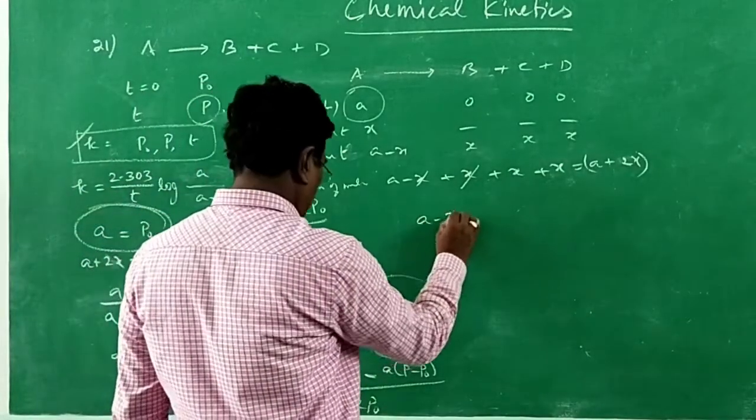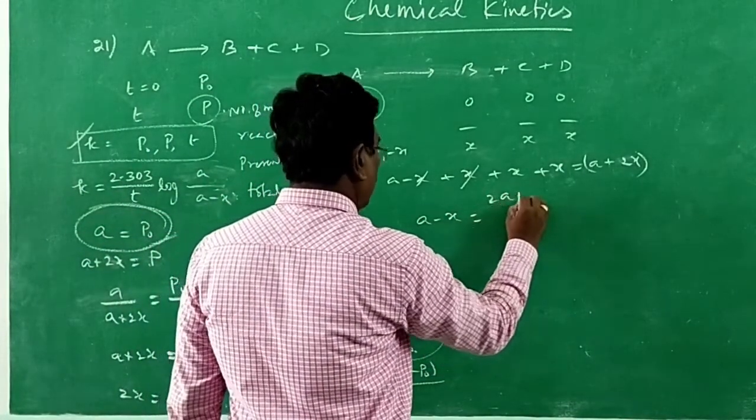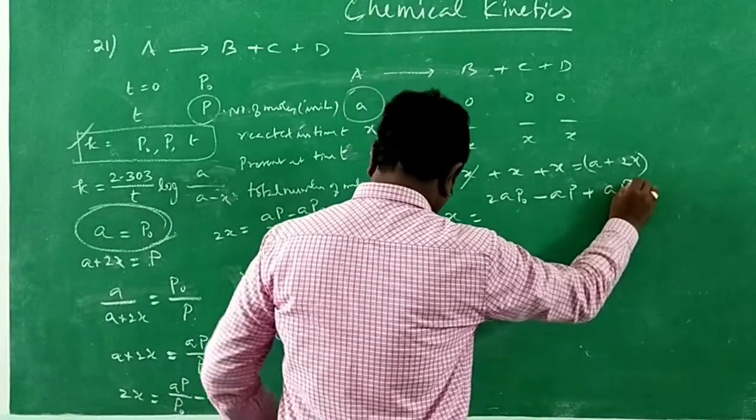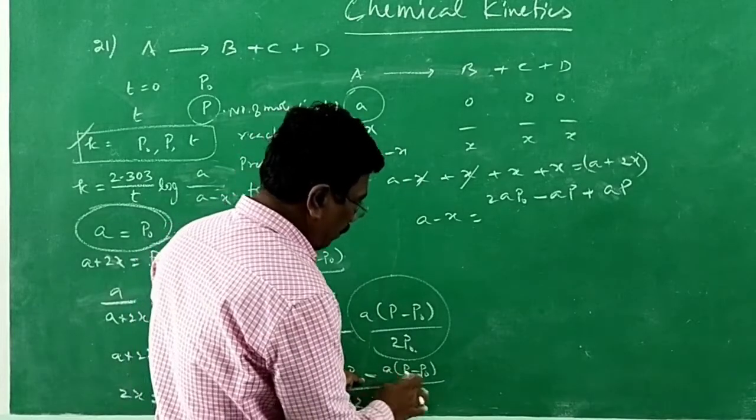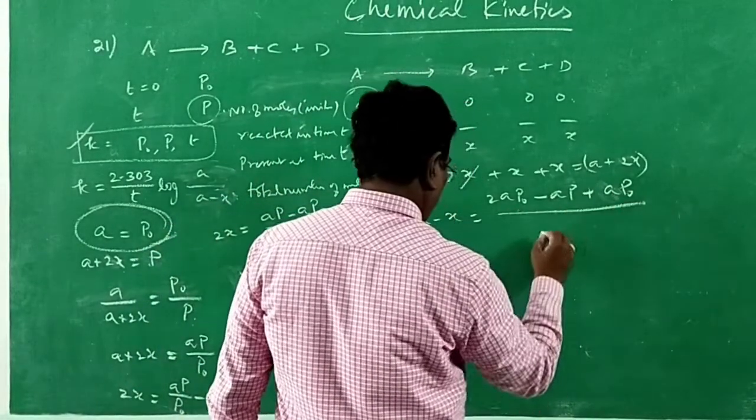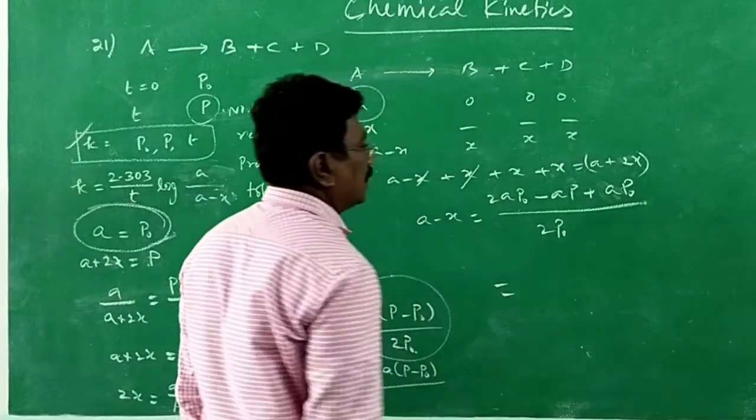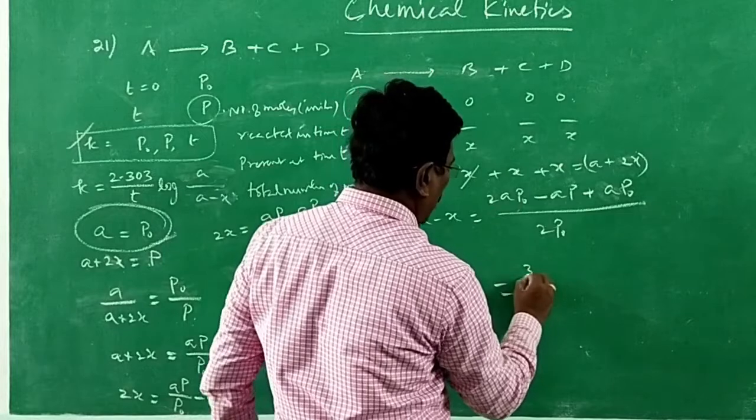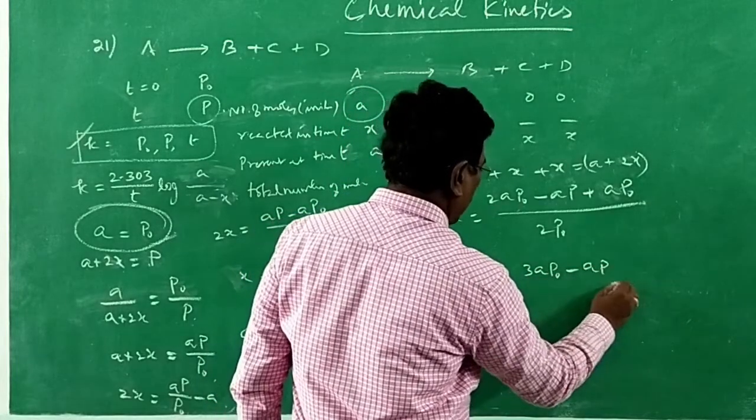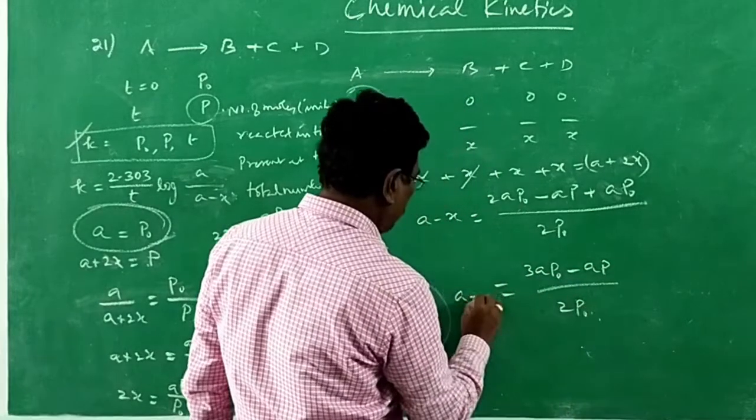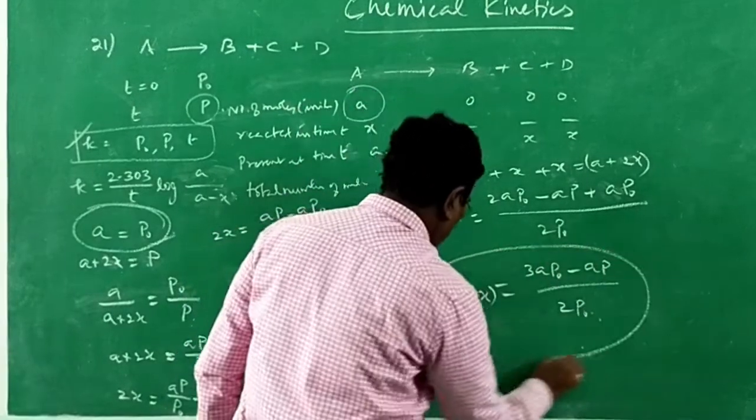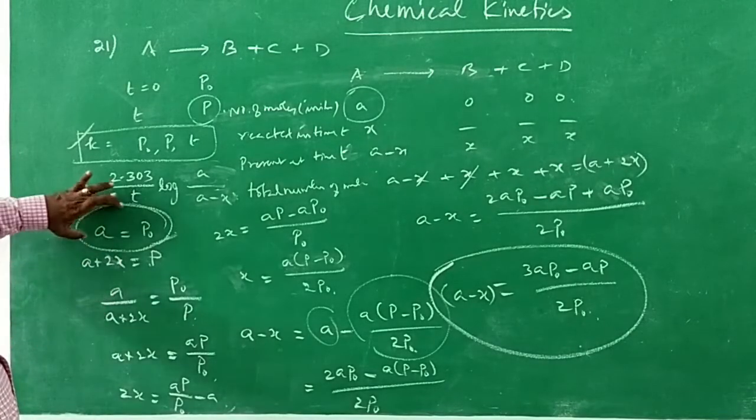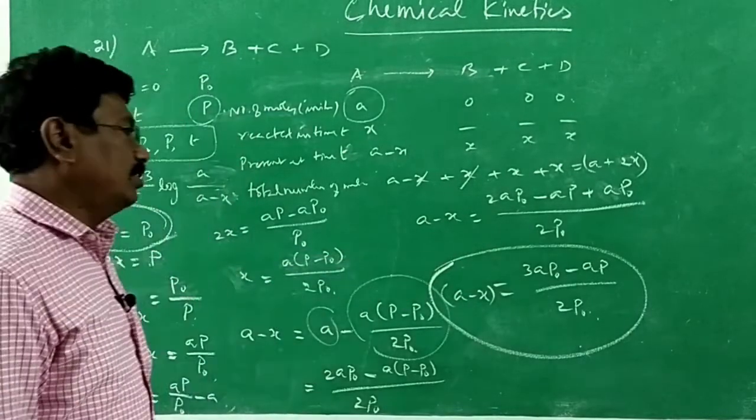So A minus x is equal to 2A P naught minus AP plus A P naught, divided by 2 P naught, which is equal to 2 AP naught plus AP naught will become 3 AP naught minus AP divided by 2 P naught. So this is the expression for A minus x. We got the expression for A minus x now. We know A is equal to P naught. A minus x is equal to this much.